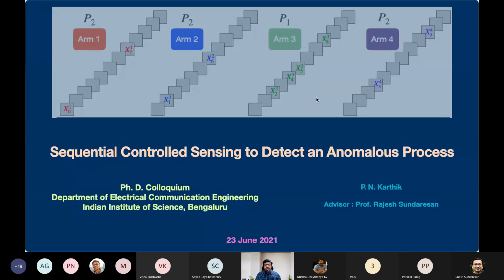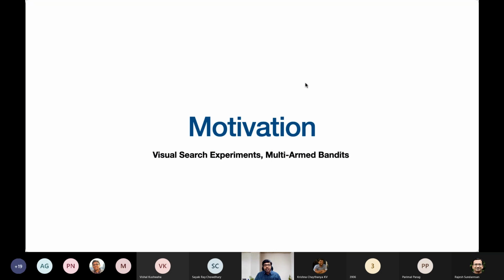Okay, so the title of the talk is Sequential Control Sensing to Detect an Anomalous Process. It's been a wonderful journey studying this problem from different angles. There are many aspects to this, many faces to this, so hopefully I'll be able to uncover all of these to you in this talk. I would like to start by telling you the motivation for what the talk is about, how we started